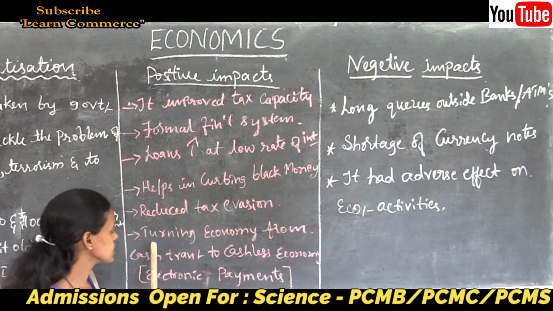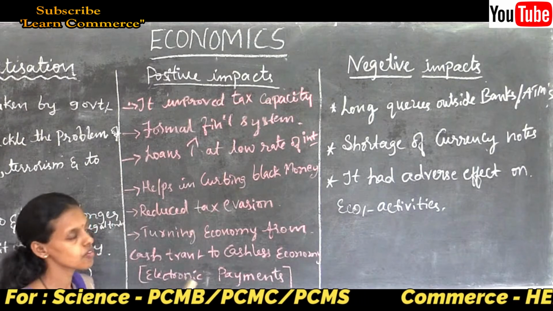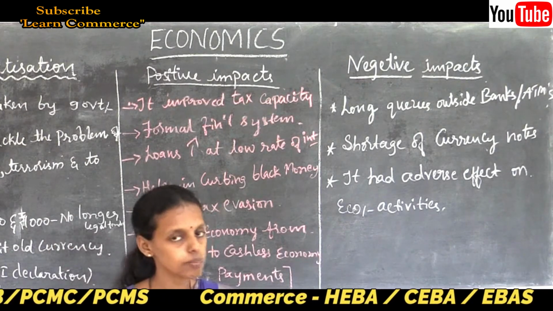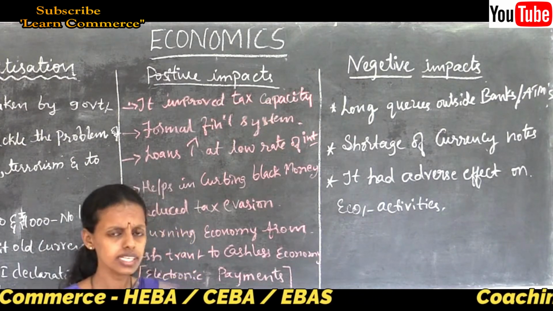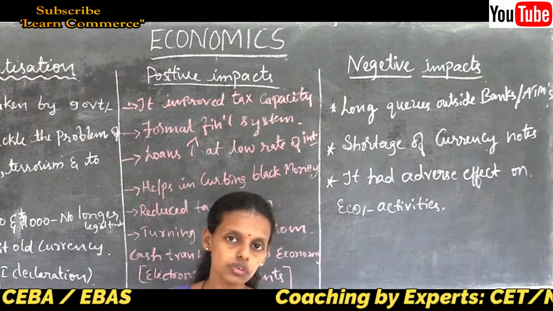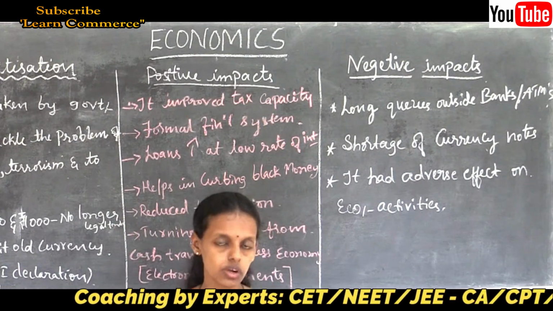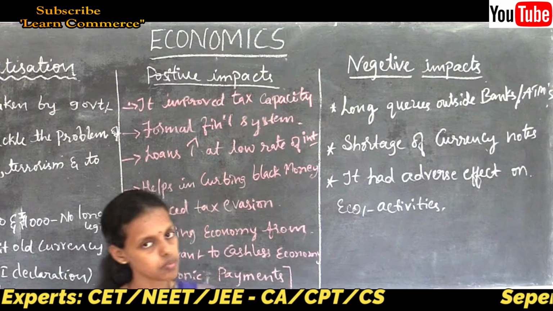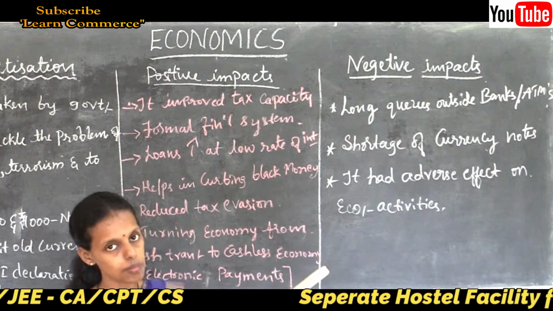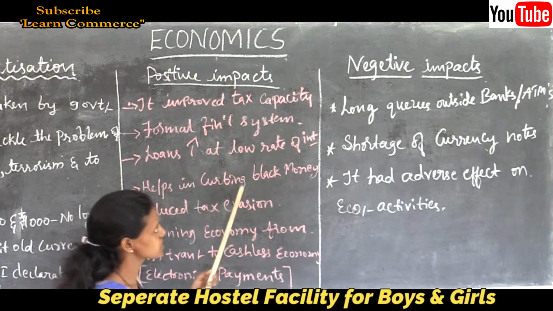So this demonetization is very helpful for electronic payments. But demonetization is not free from negative impacts, disadvantages, drawbacks or demerits.